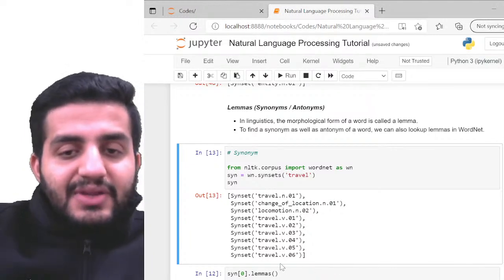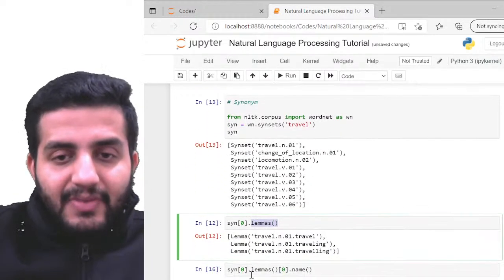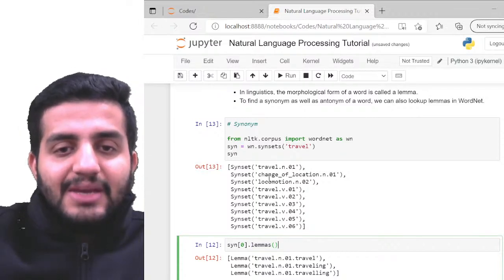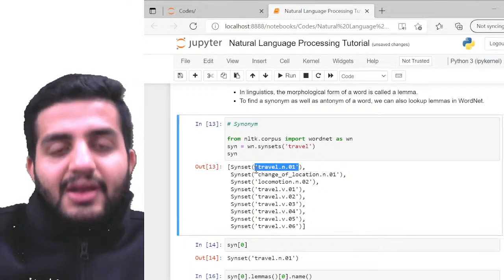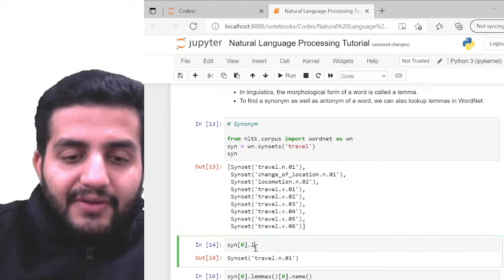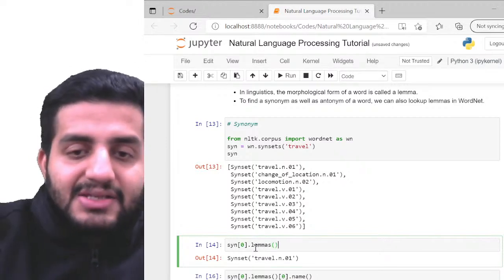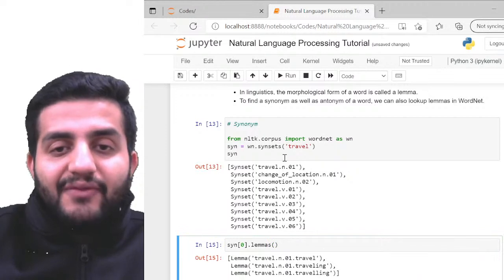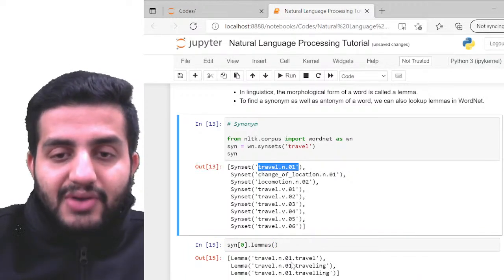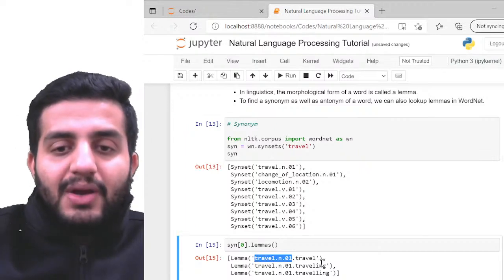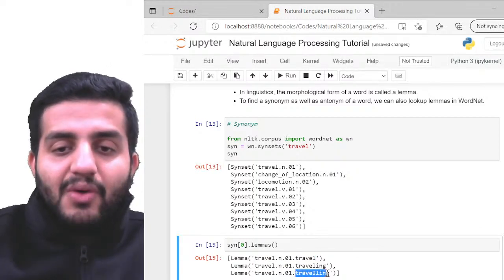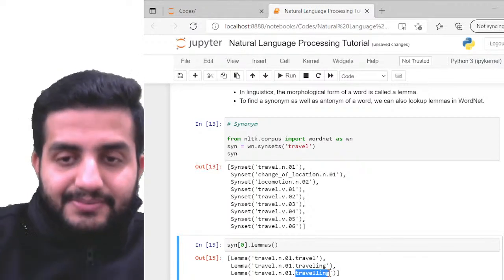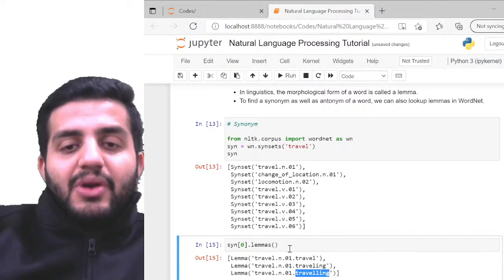To call the words within these groups, we have a function called lemmas. Okay, so for example, suppose I'm going to use syn of 0, so I'm going to call this particular group, and for this group I'm going to call the function lemmas. This lemmas is going to give me the group of words available within this group, travel.n.01, right? So this is my group, travel.n.01, and the core words available within it are travel, traveling, and travelling with a double L. Okay, so this is what is available within these lemmas, right? So this is what I have to look at.